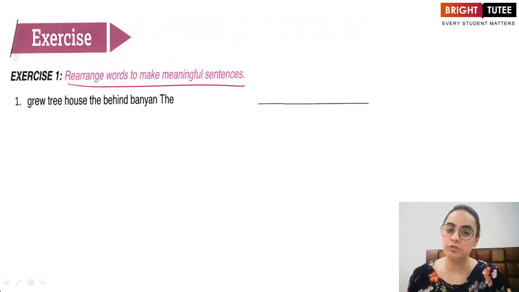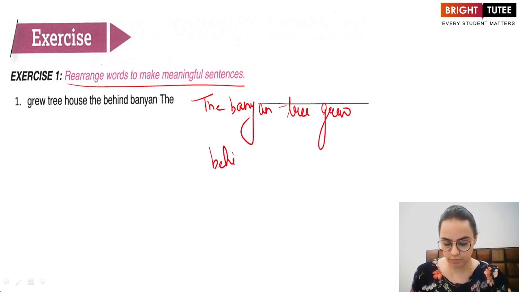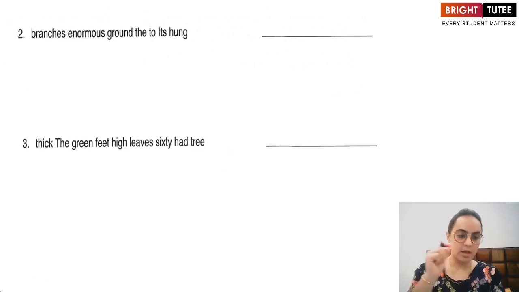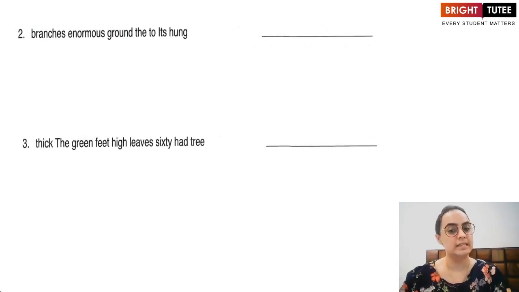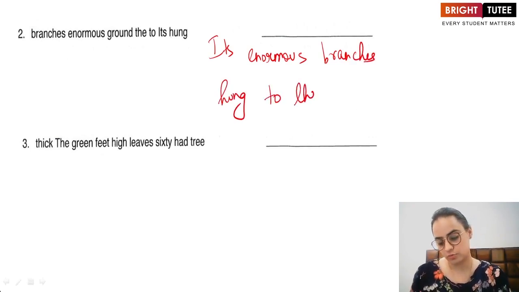So how am I going to rearrange this? The banyan tree grew behind the house. Alright. Second one: branches enormous ground the to its hung. So its enormous branches hung to the ground.